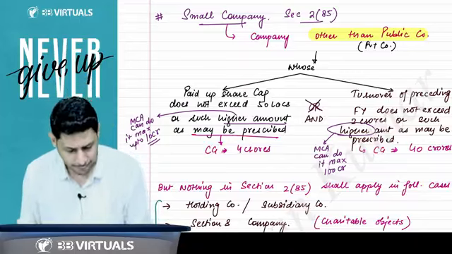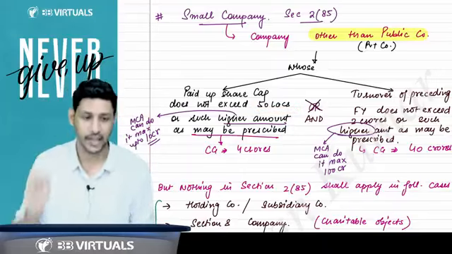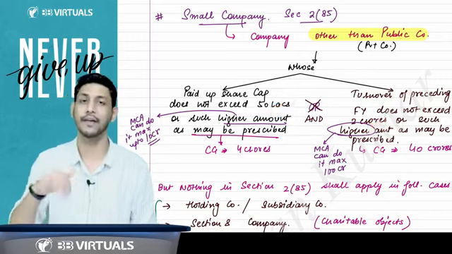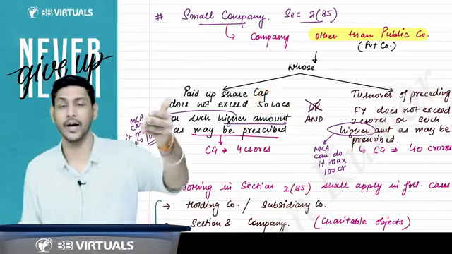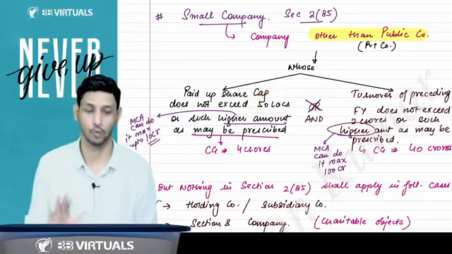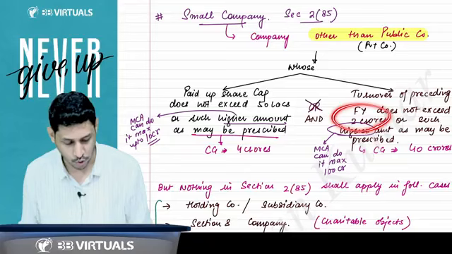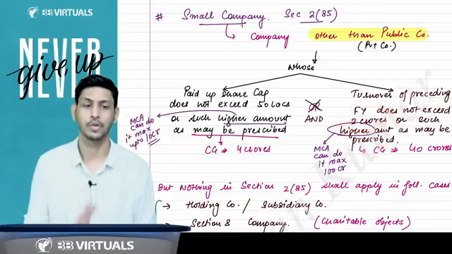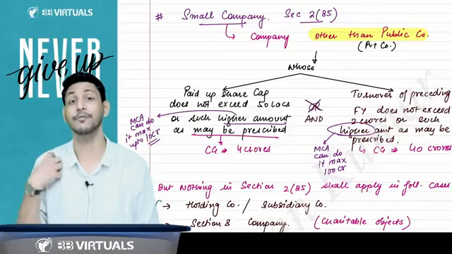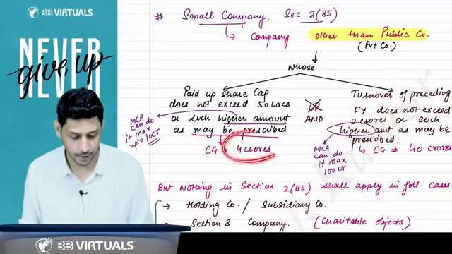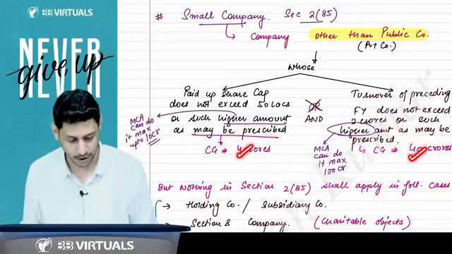Sir, you have written 50 lakh in the section. When this section came, they wrote 50 lakh and 2 crore, but they gave the power to the CG that the CG can increase this amount as and when required, and they have increased the amount by way of rules. Now they have increased this 50 lakh to 4 crores, and this 2 crores to 40 crores. So, sir, what is the limit we have to learn for the examination? We have to learn the limit of 4 crores and 40 crores.